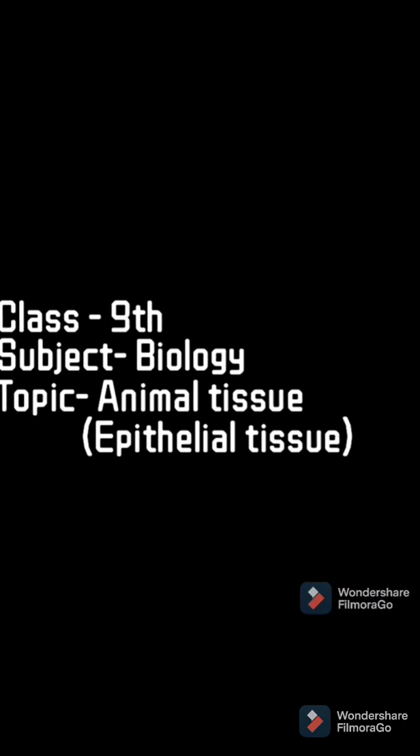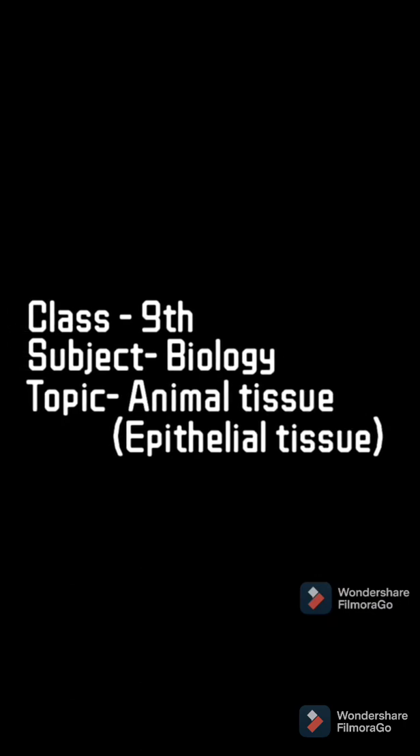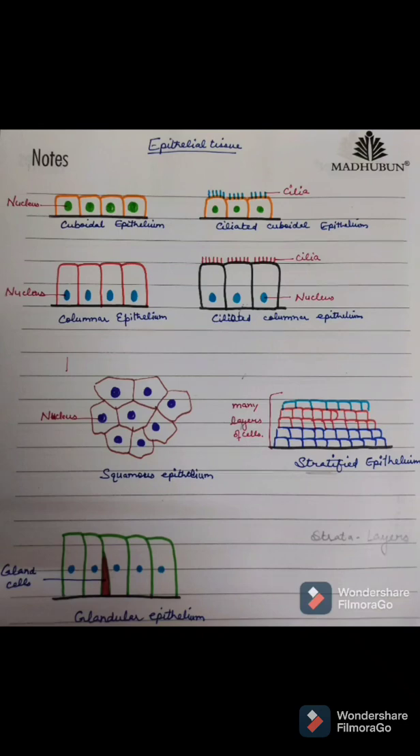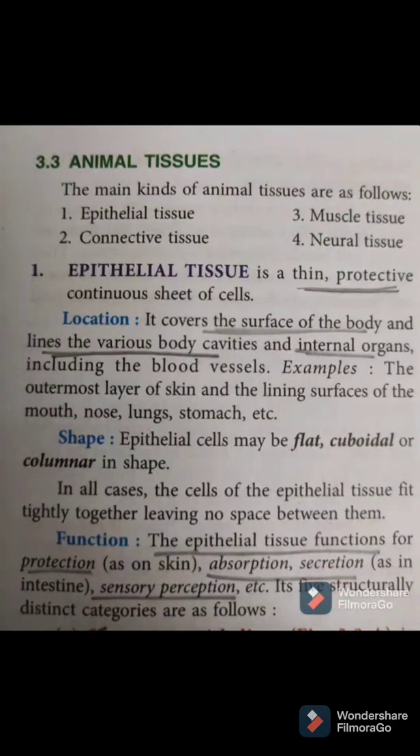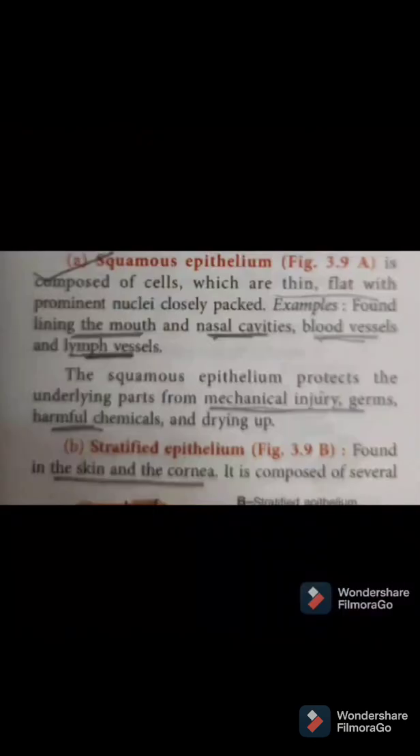Hello students. Today in class 9th, we are going to start with animal tissue. In animal tissue, we are going to discuss epithelial tissue in detail with different parts. First of all, the definition of epithelial tissue. These are thin protective sheets of cells. They cover the surface of the body, and also they line the various body cavities and different internal organs. Their main function is protection, absorption, secretion of some substances, and sensory function. Next we have the first and simplest type of epithelial tissue, which is known as squamous epithelium.